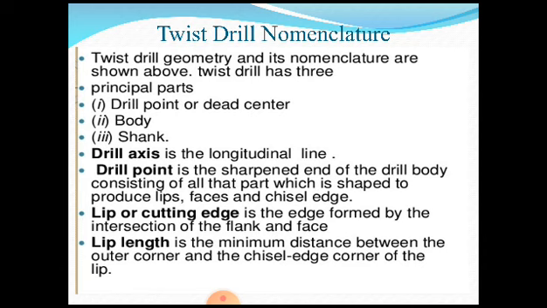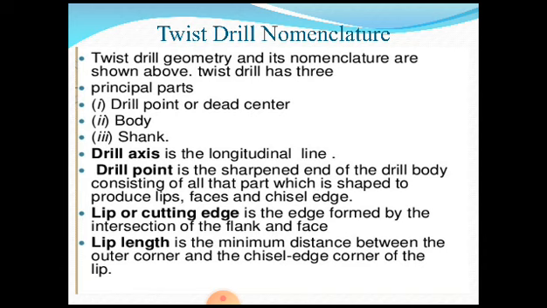Before I proceed in detail with the twist drill nomenclature, we need to understand that nomenclature is nothing but naming the different parts of a given cutting tool. We have to name all the different parts, because each part has its own function to perform. That is why it is called nomenclature. A twist drill is a multi-point cutting tool with a certain designed nomenclature to carry out the drilling process in a drilling machine. The twist drill geometry and its nomenclature are shown.